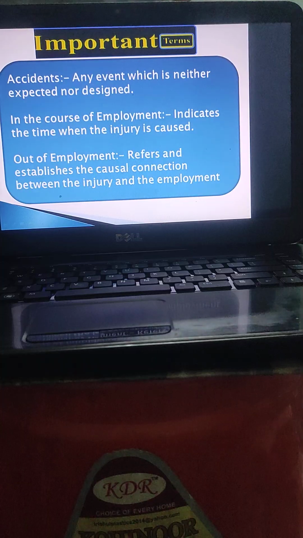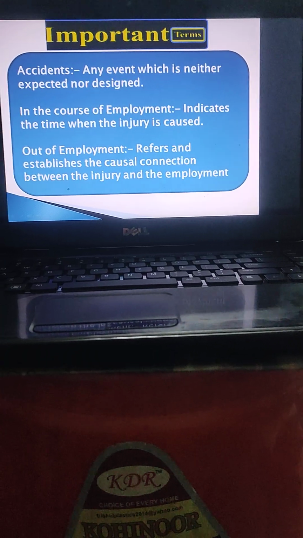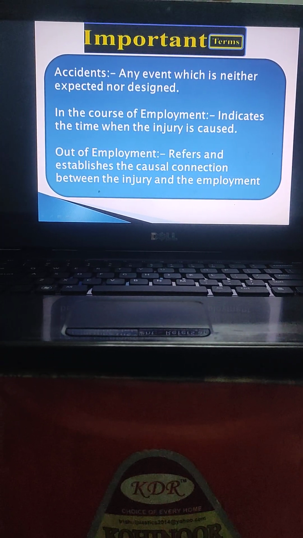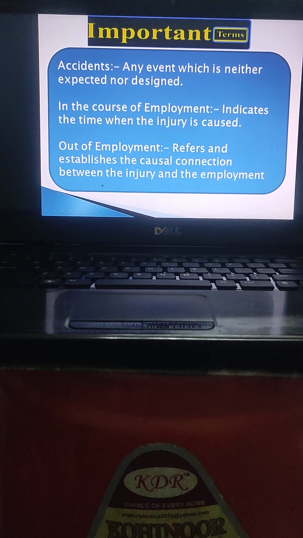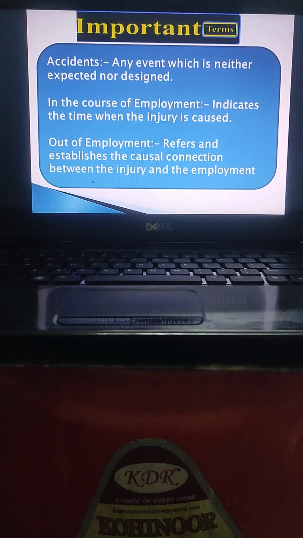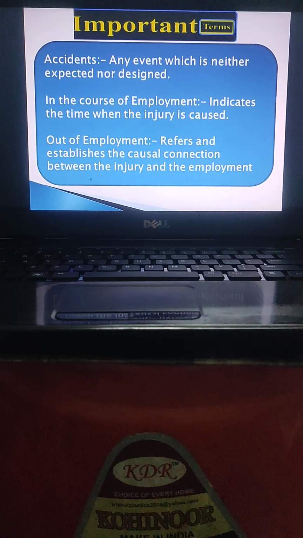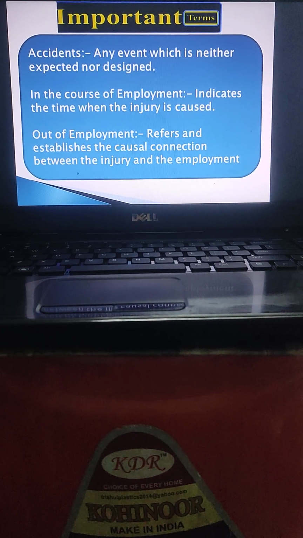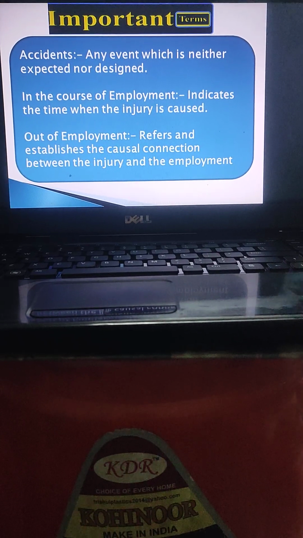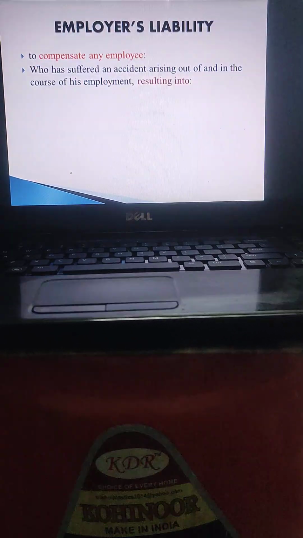Accident means any event which is neither expected nor designed. In the course of employment indicates the time when the injury is caused, and out of employment refers to and establishes the causal connection between the injury and the employment.